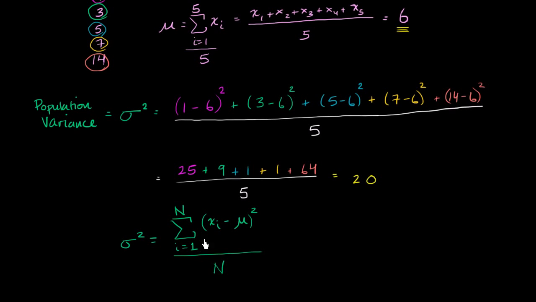So this might seem very daunting and very intimidating, but all it says is take each of your data points. Well, one, it says figure out your population mean. Figure that out first. And then from each data point in your population, subtract out that population mean, square it, take the sum of all of those things, and then just divide by the number of data points you have. And you will get your population variance.